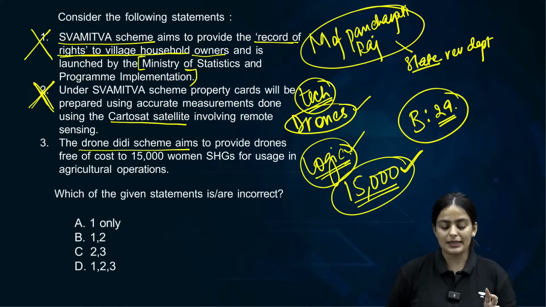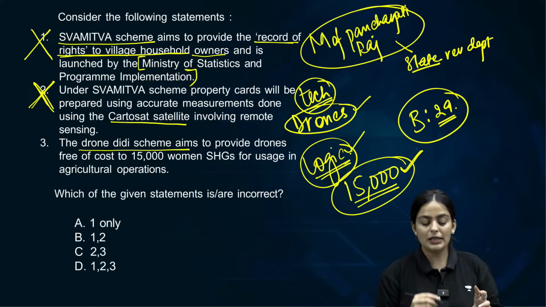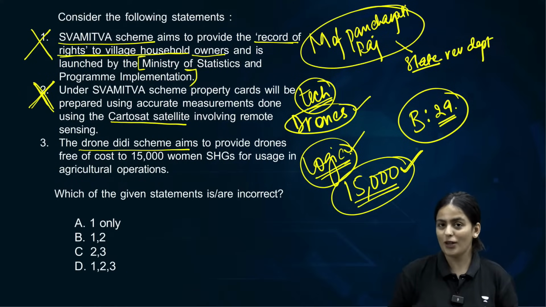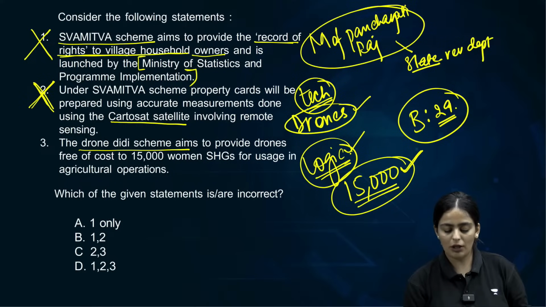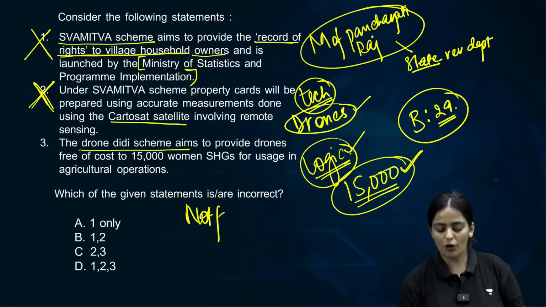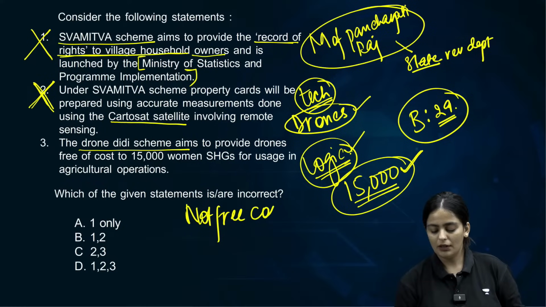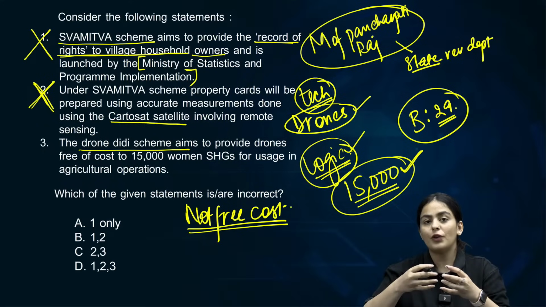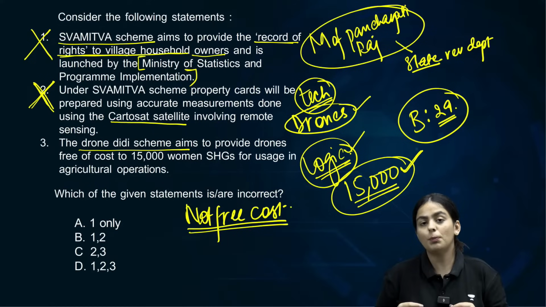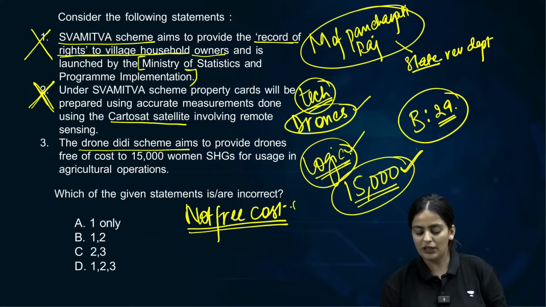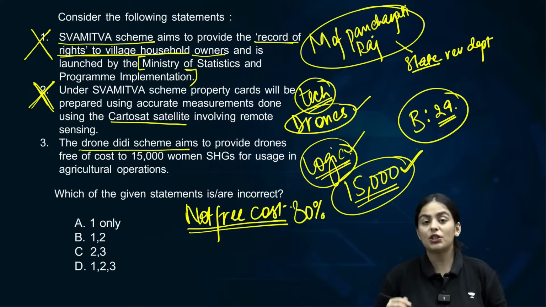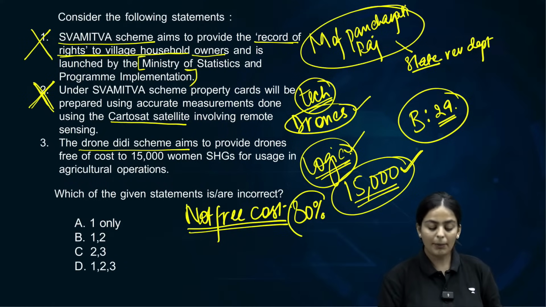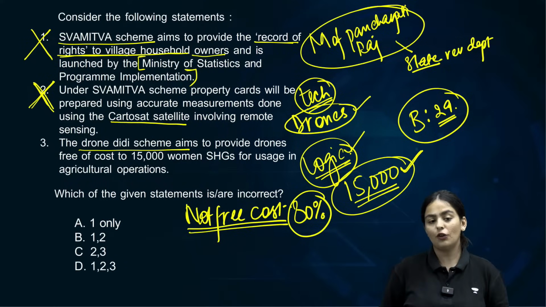So the idea is, first of all, the problem is it is not given free of cost. A capital subsidy is provided. A part of the amount of money that is required to buy a drone is provided. 80% of the amount to buy or purchase a drone is provided, but it is not completely free of cost.